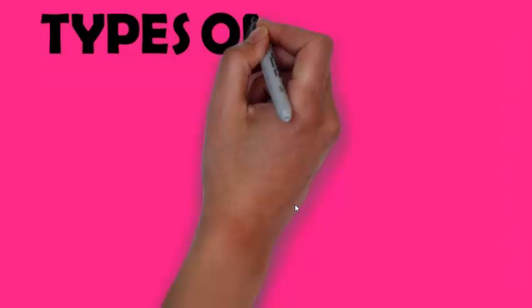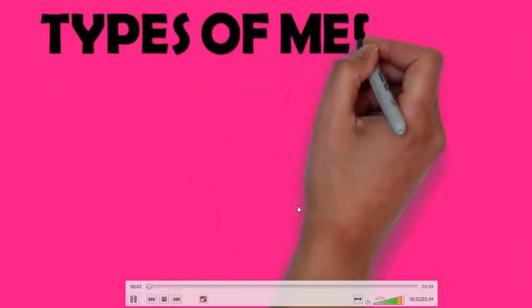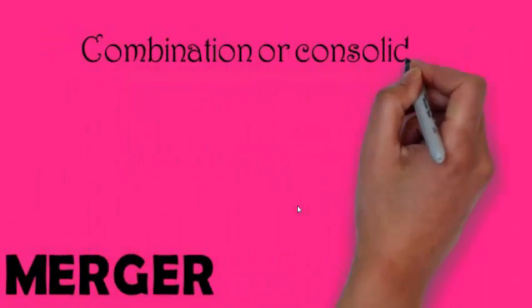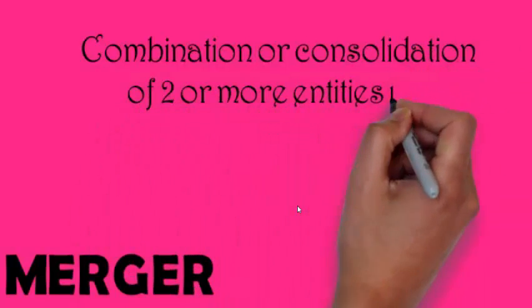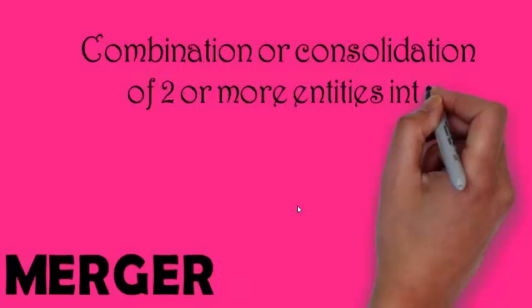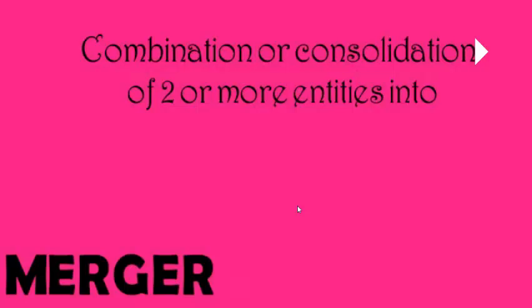Now in this video we are going to discuss the various types of merger. What are the different types of merger? But first, let's discuss what the meaning of merger is. Merger can be defined as the combination or consolidation of two or more entities. Merger, that is the plus, the addition into one single entity.